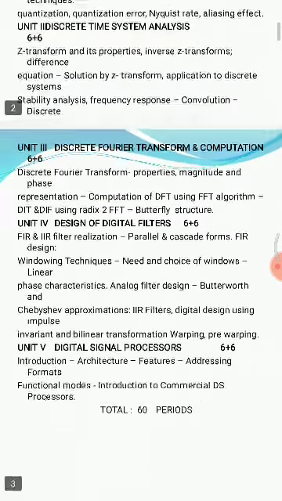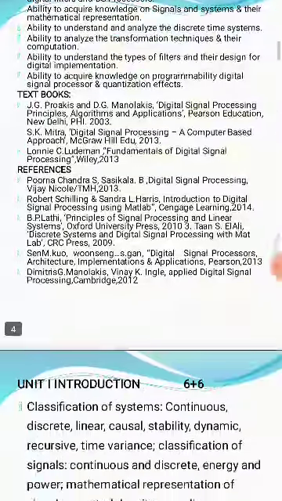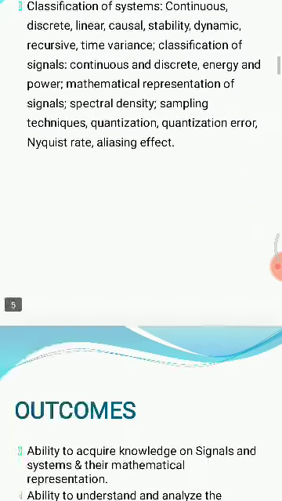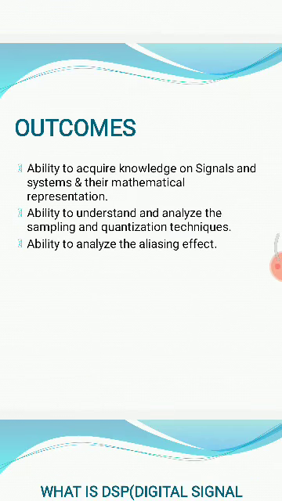effects. So in this Unit 1, we are going to concentrate on the various classifications of signals and systems, and sampling and quantization, and Nyquist rate and aliasing. The outcome of the digital signal processing subject is the ability to acquire knowledge on signals and systems and their mathematical representation, the ability to understand and analyze the sampling and quantization techniques, and the ability to analyze the aliasing effects.